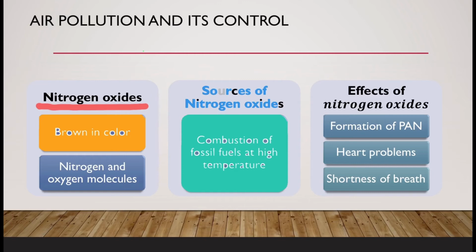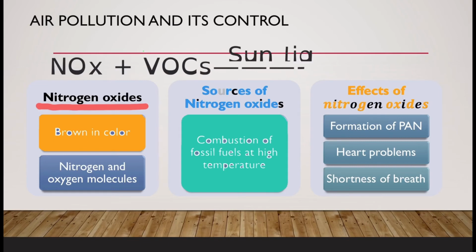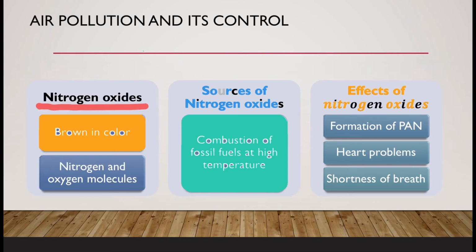Well students, what is the effect of nitrogen oxides on the environment? There is a reaction between nitrogen oxides and volatile organic compounds in the presence of sunlight that forms peroxyacetyl nitrate. We can write it in short form as PAN. It is a secondary pollutant. Basically, these reactions produce smog on hot summer days. Well students, nitric oxide and nitrogen dioxide are harmful to plants and animals, including humans. Irritation of lungs and heart, shortness of breath, and it lowers resistance power in humans. These are the effects of nitrogen dioxide.